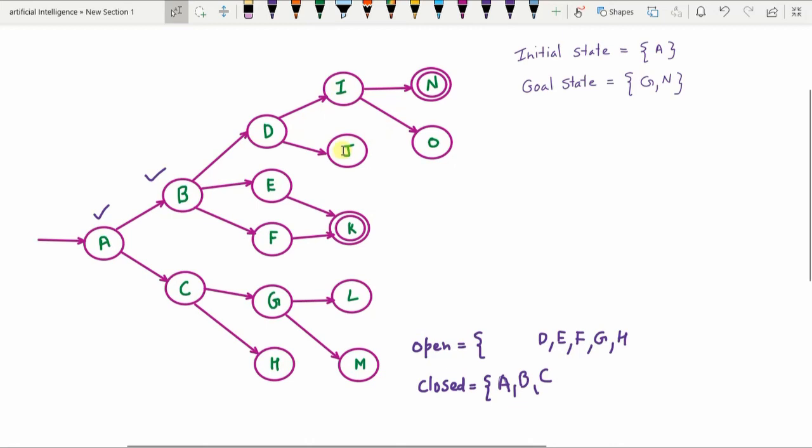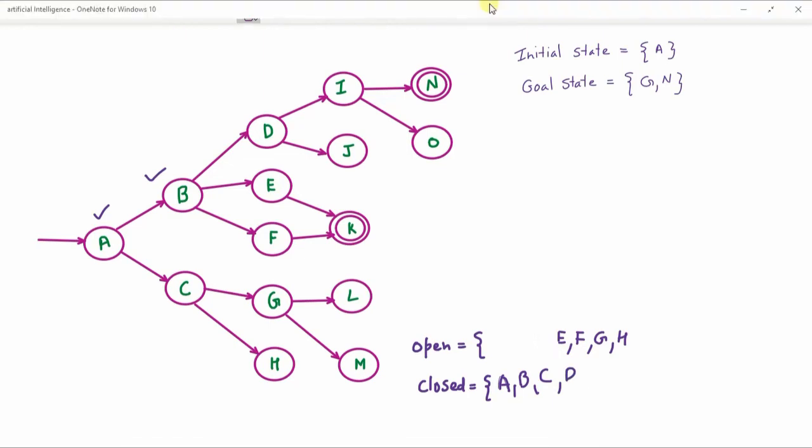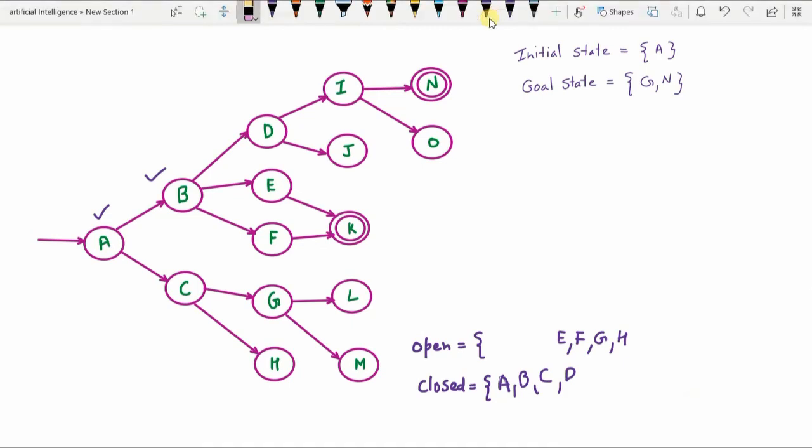D we are going to add to the closed list, remove from the open list, and the children of D, that is I and J, are appended to the open list. Also note that if a particular node is already in the open list, then you don't have to add it again. There should not be any redundant appearance of a node in the open list.